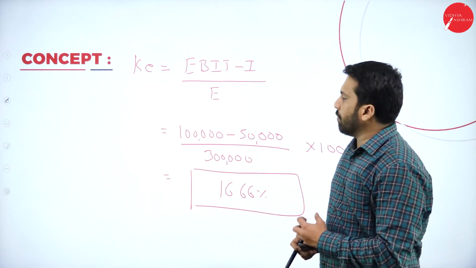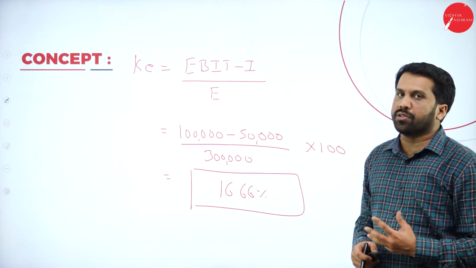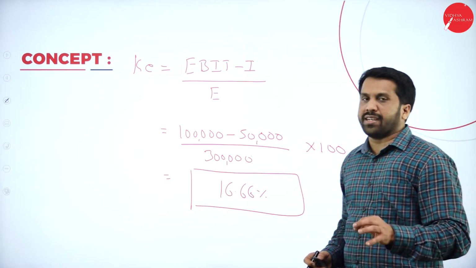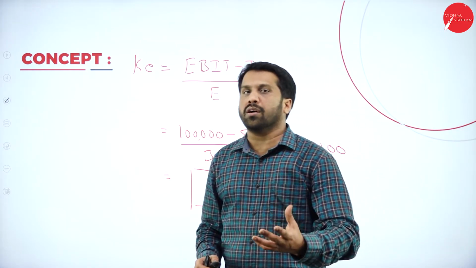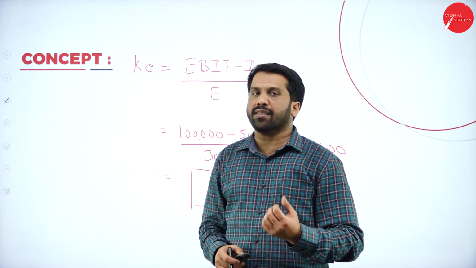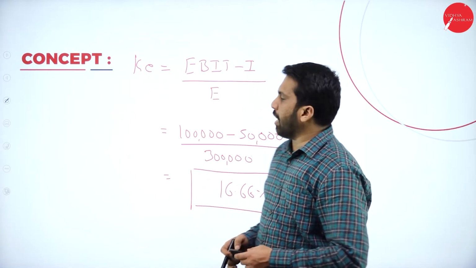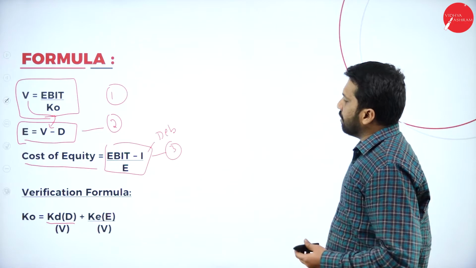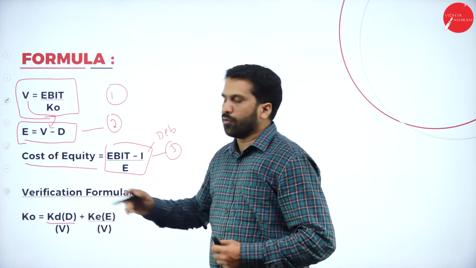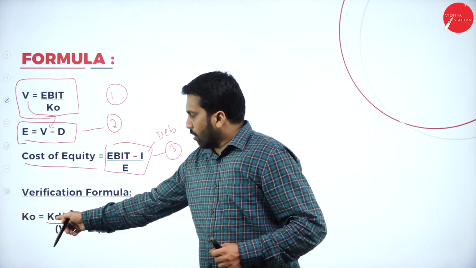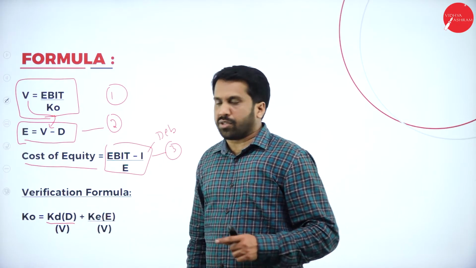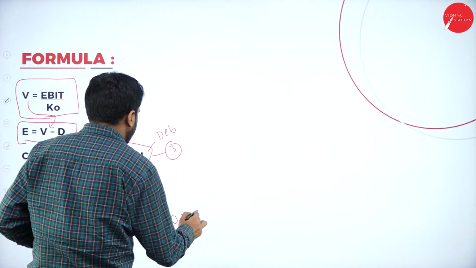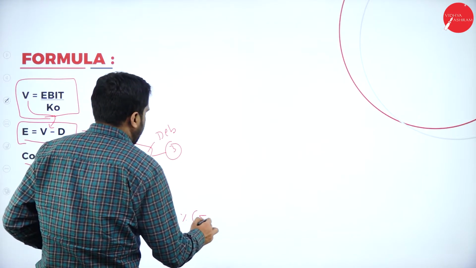Now, along with that, we have verification also. What is that verification? Whatever you have done, whether it is correct or wrong, how to find out you have done right or wrong? We have verification. There is a formula for verification. Cost of debenture into debenture. What is the cost of debenture? It is 10%. Debenture value is 5 lakh.